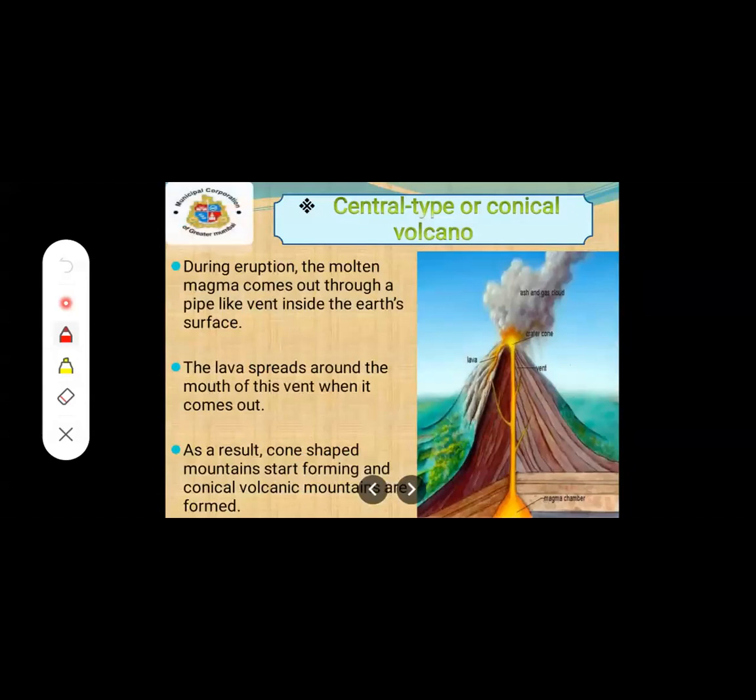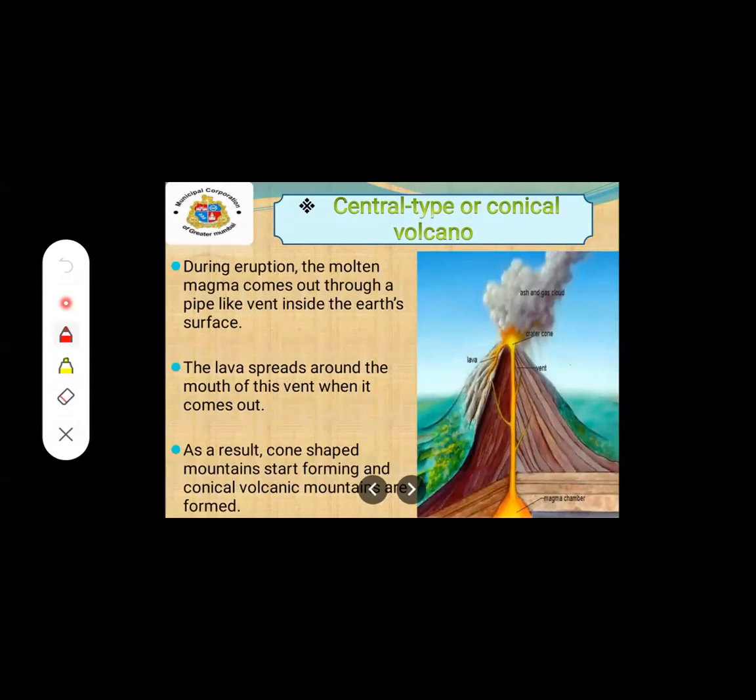See the first one. The name itself explains to us, students: central, means the middle part, and conical volcano. Cone shape, you all know. Yes, conical volcano means a volcano which is in cone shape, and it's in the middle, central part. This first type explains to us here.